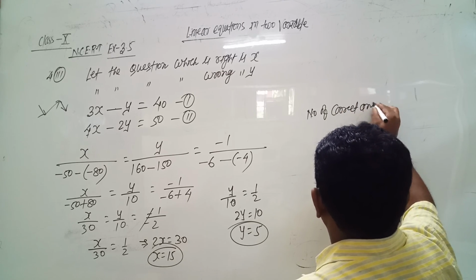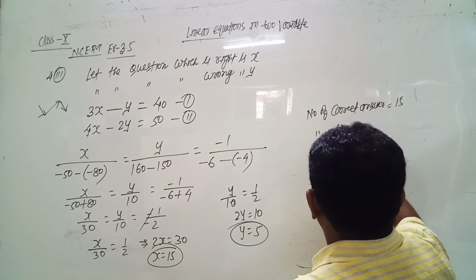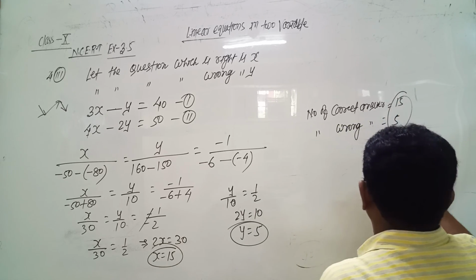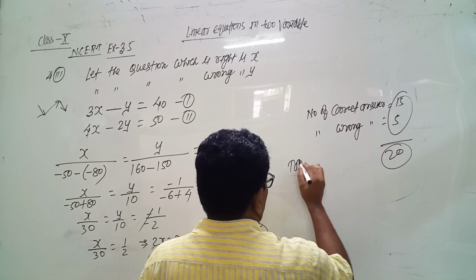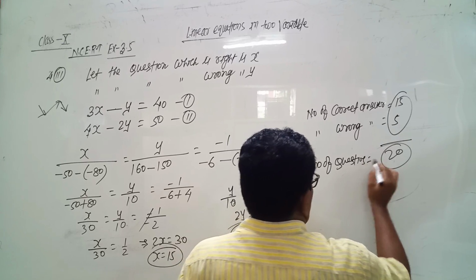Number of correct answers is 15 and number of wrong answers is 5 and total number of questions is 20. We had to find how many questions were there in the test. So there were 20 questions in the test, with number of correct answers 15, number of wrong answers 5, and total number of questions 20.